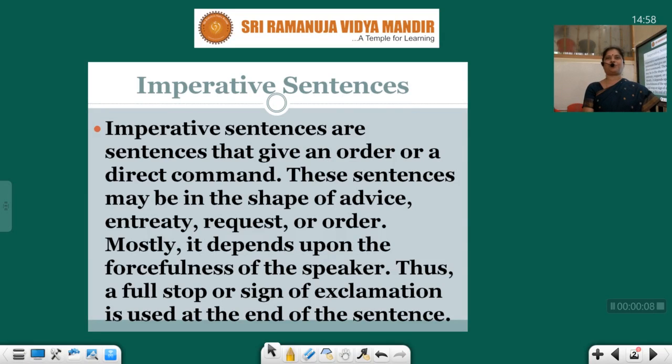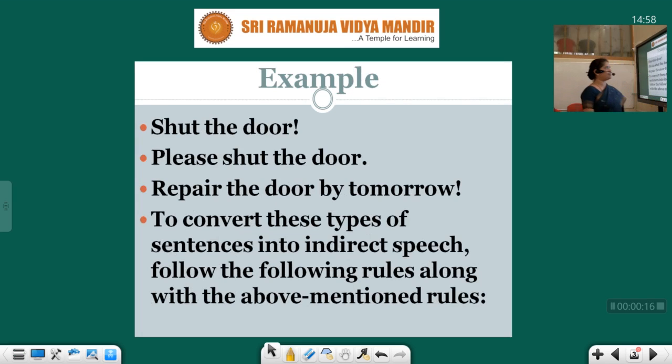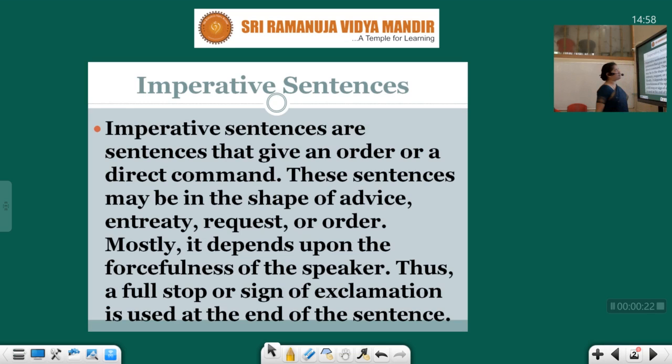Well, back to our grammar class. We are getting along with direct and indirect speech, that is reported speech. So today we will get along with imperative sentences. So we'll see what actually these imperative sentences are.